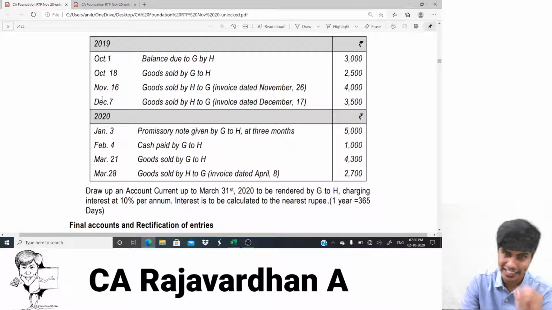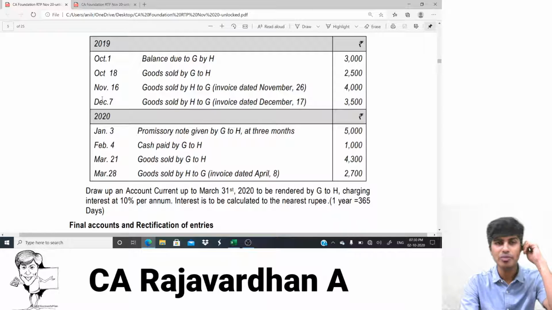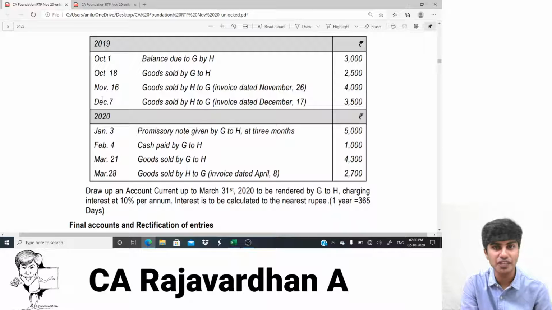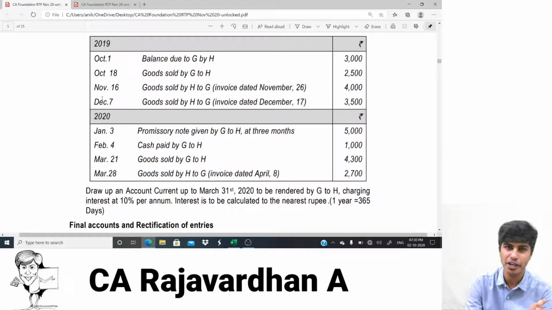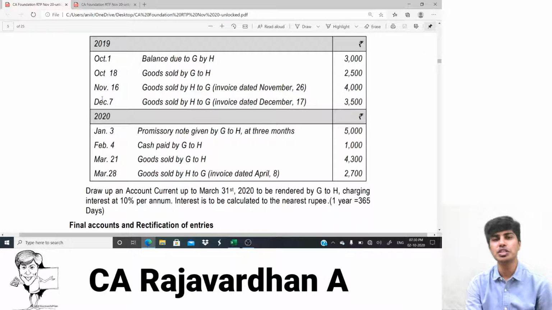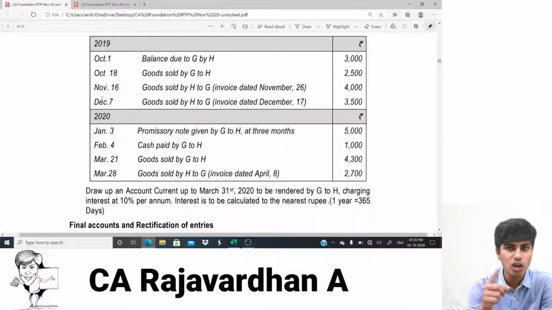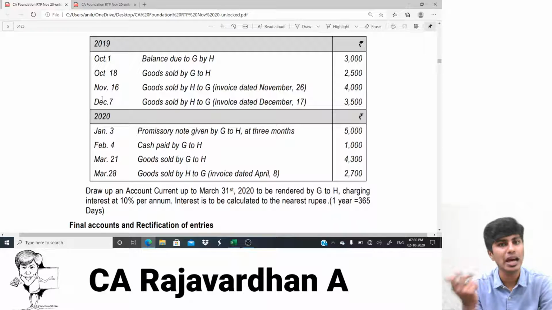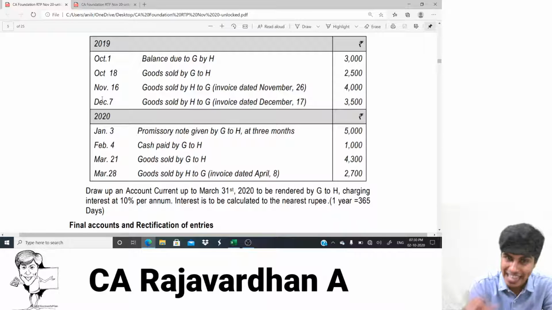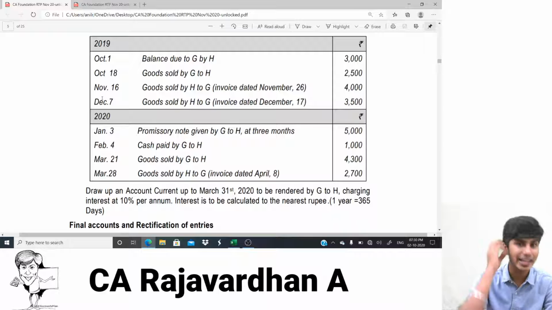And this is not a ledger account. It looks like a ledger, but it is not a ledger. Why? Because the amount in this particular ledger can be negative. When red ink interest comes into the picture, I'll explain it when it comes, the amount column has a negative figure. Have you ever seen a negative amount in a ledger before? The answer is no. So this is an exception, and this is actually not a ledger. This is a statement. Account current is a statement prepared by one party and sent to the other party, comprising all the transactions between them and the interest relating to them.